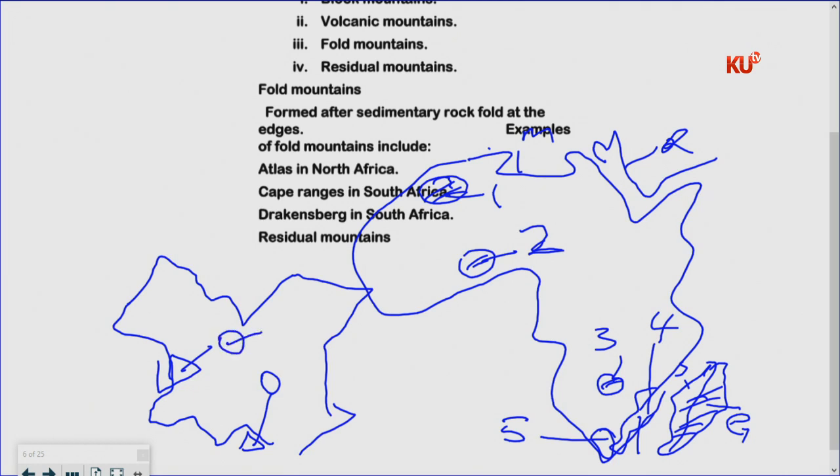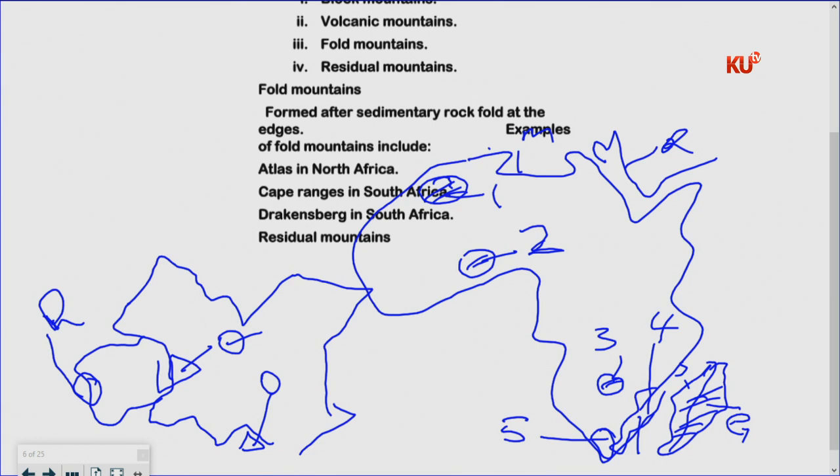Then we also have another part, maybe when I draw this map of Uganda, we have this part, the boundary between Congo and Uganda. We have also another mountain which is called Mount Rwenzori. Although Rwenzori is not a volcanic mountain, it is a block mountain, but it is one of the second highest mountains in Africa. So this one is called Mount Rwenzori. Let me label it with R. So those are the mountains which we expect.